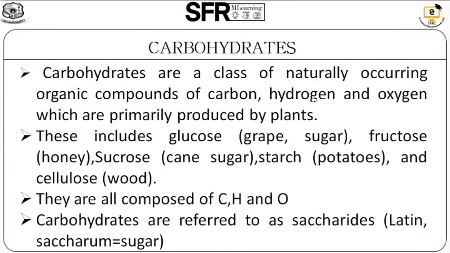First, carbohydrates are a class of naturally occurring organic compounds of carbon, hydrogen and oxygen which are primarily produced by plants. These include glucose, fructose, sucrose, starch and cellulose. They are all composed of carbon, hydrogen and oxygen. Carbohydrates are referred to as saccharides. Saccharides, it's a Latin word. Saccharum means sugar.